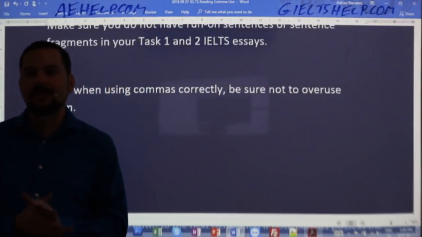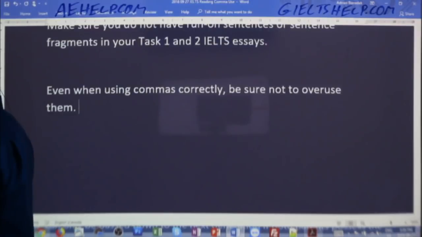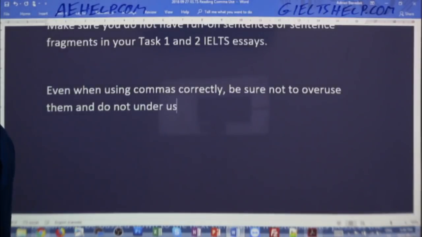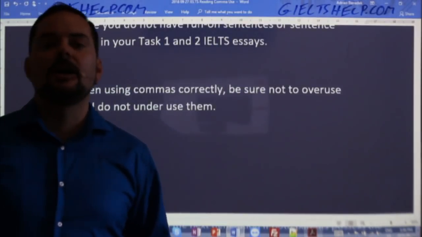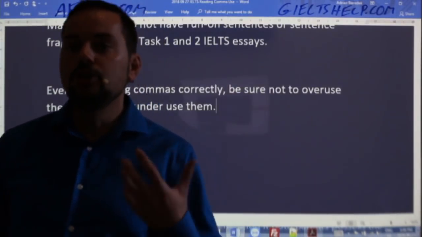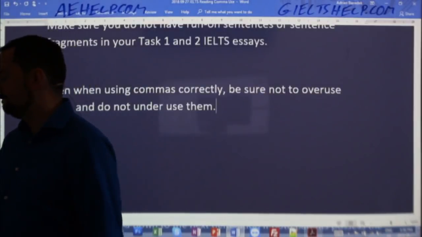So you will get the hang of that. So don't overuse them. It becomes awkward even if they're correct. So when you're using commas, do not overuse them. Do not underuse them. Okay, you'll get the hang of that as you go along. Just don't be shy. Don't be stressed out. Use them, okay? All right.